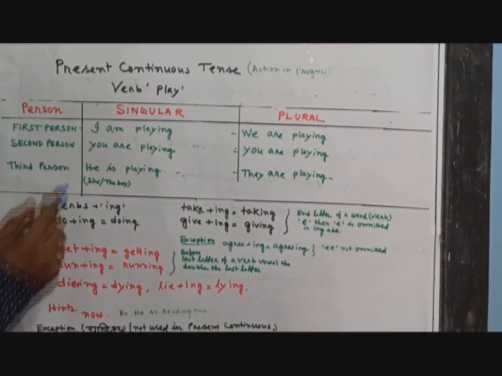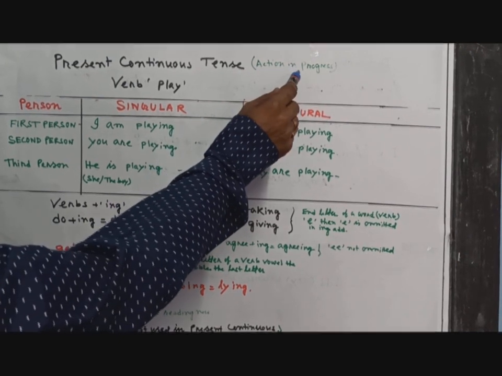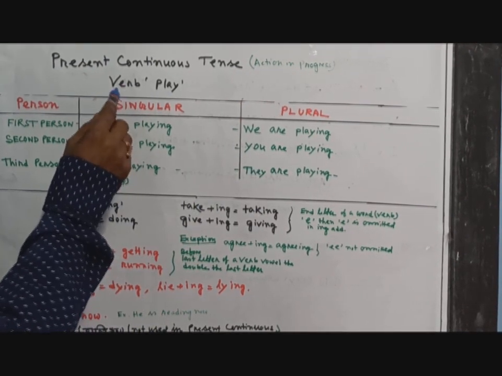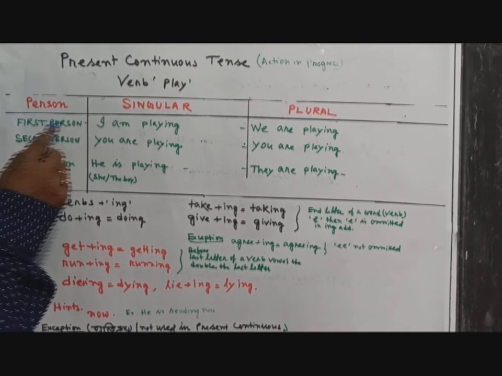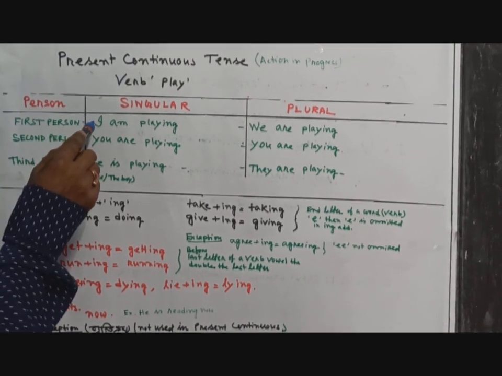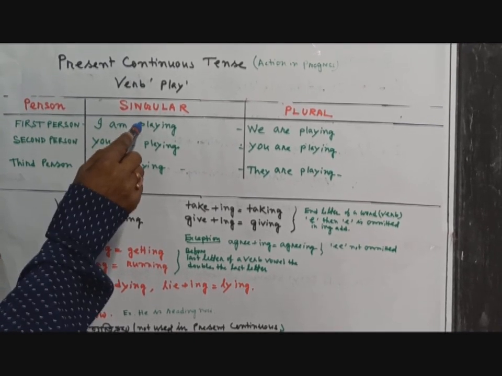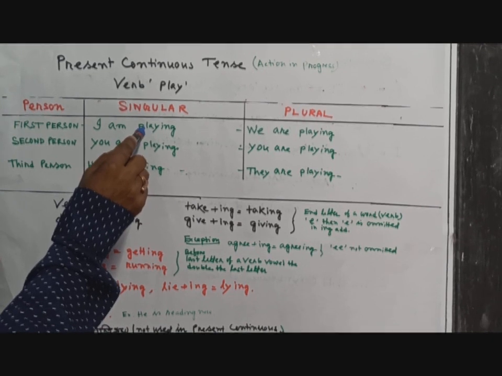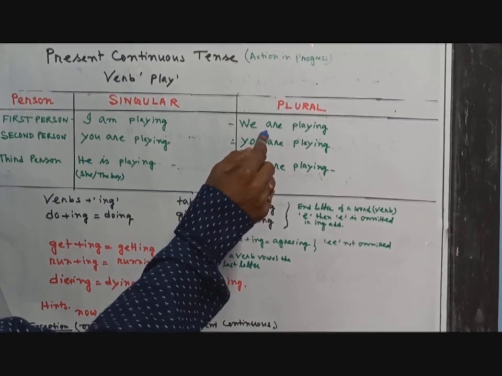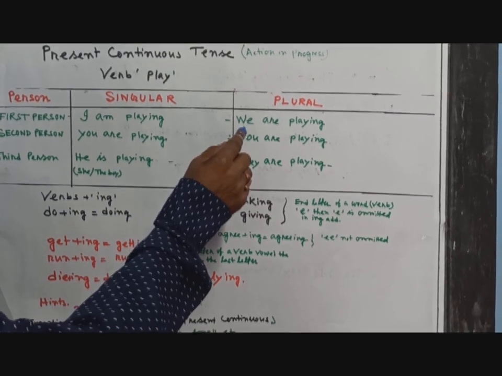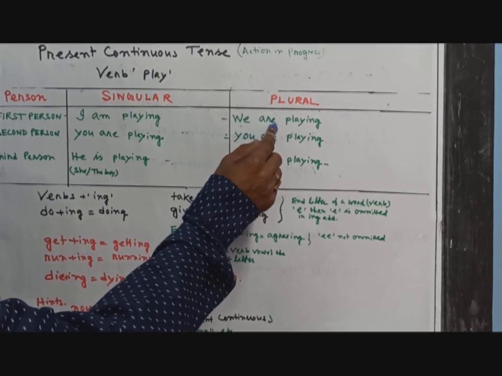I would like to focus on this table. Present continuous tense, action in progress. I have taken the verb play. You see, first person I. After that we have to put am. Then we have to add ing with the main verb. But in first person plural number we have to write the be verb are.